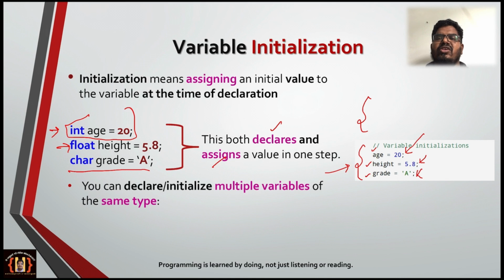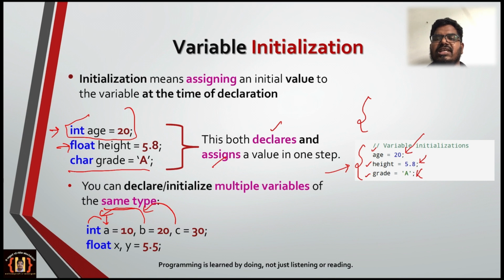And next, you can also declare and initialize multiple variables of the same type. If the data types are the same, you can declare multiple variables at the same time, declaring and initializing both. Let's see that example. A is a type integer variable, B is also type integer, C is also type integer, and for all of them I am declaring in one statement. But the only thing you have to understand is they are separated by commas. Here B equal to 20, C equal to 20. Anyhow, the end of the statement is a semicolon.